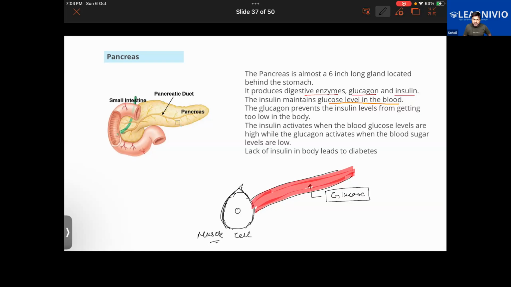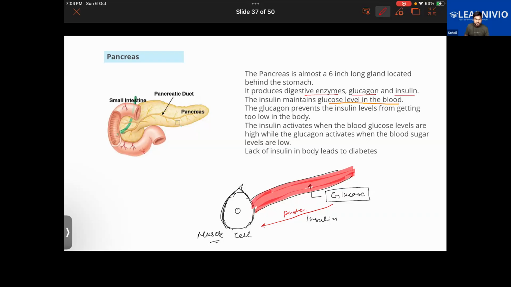Talking about the function of insulin, insulin pushes the glucose into the cell, so the cells break down the glucose to obtain energy from it. Getting how insulin actually functions?